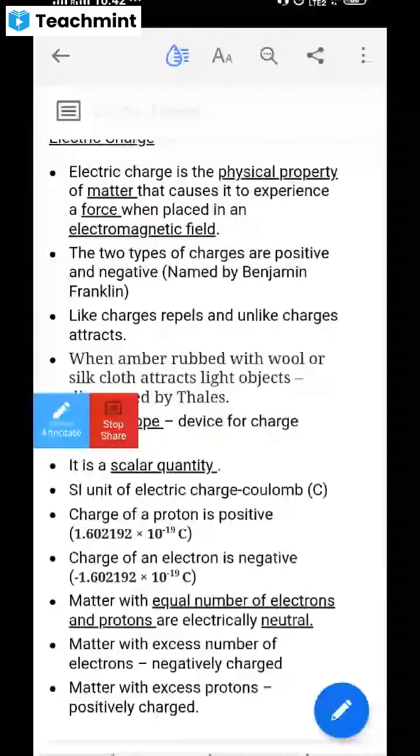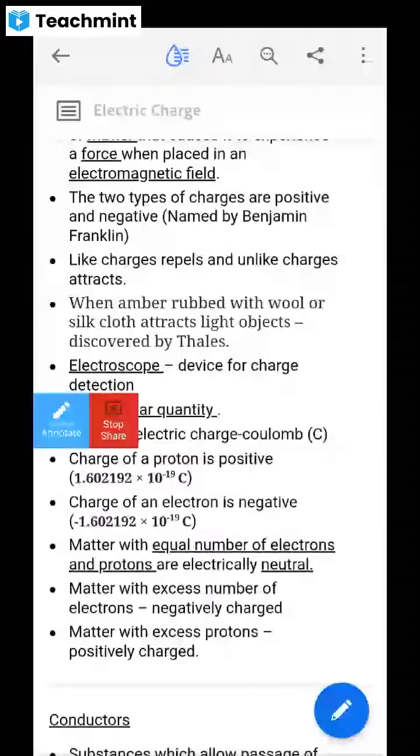Right. So now we'll go to the next thing. Matter with an excess of protons has positive charge. Matter with an excess of electrons is negatively charged. All of you know how it becomes positively or negatively charged matter.